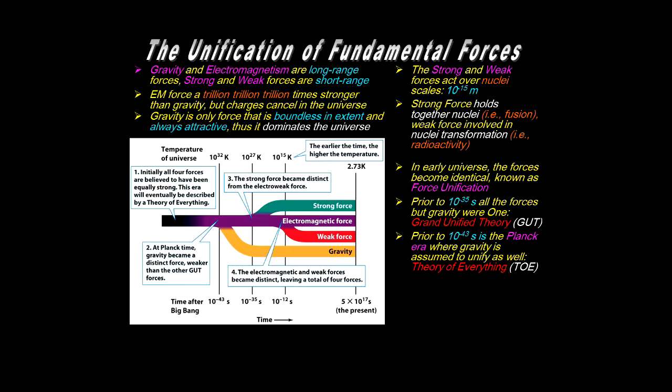And it's also an era, this Planck time, where quantum mechanics becomes extremely important. And unfortunately, the effects of quantum mechanics and the predictions of general relativity are divergent, so we just don't understand the nature of reality prior to this time. It requires a theory of quantum gravity, which we don't have.